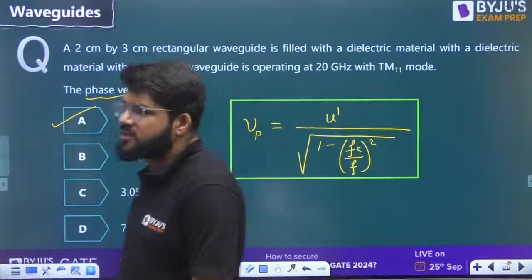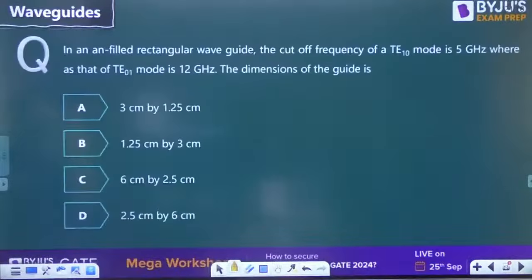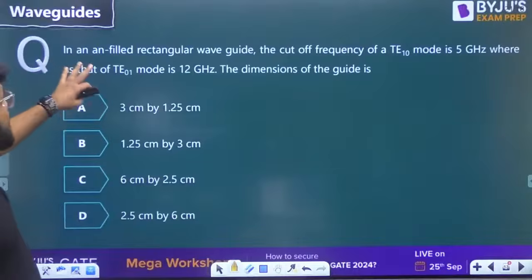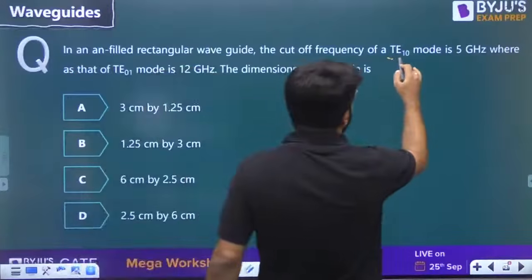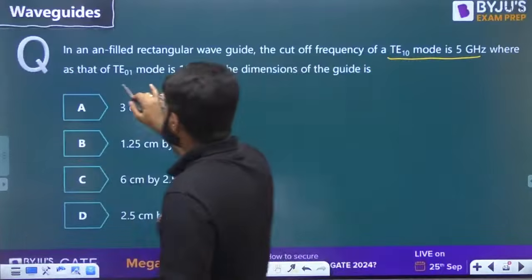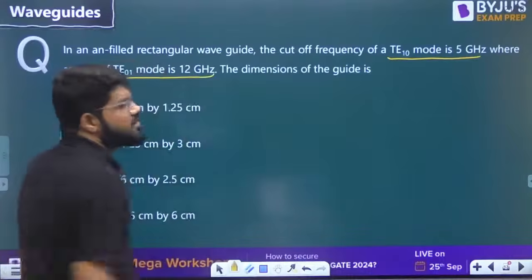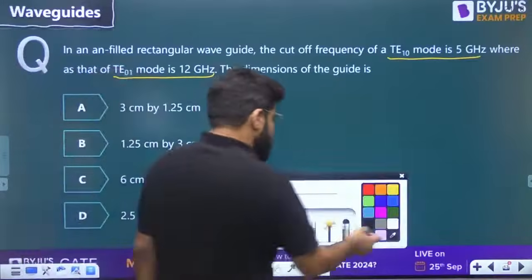Chalo, done. Next question ready for you. In an air-filled rectangular waveguide, the cutoff frequency of TE10 mode is 5 GHz, and of TE01 mode is 12 gigahertz. What are the dimensions of the guide? Simple question.